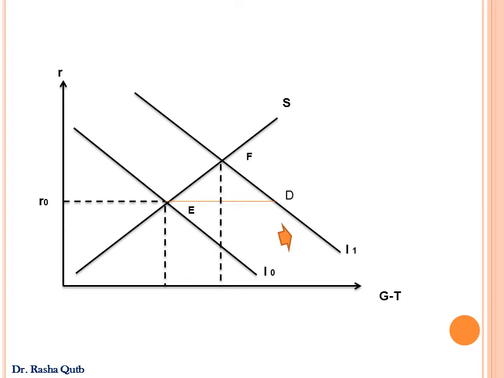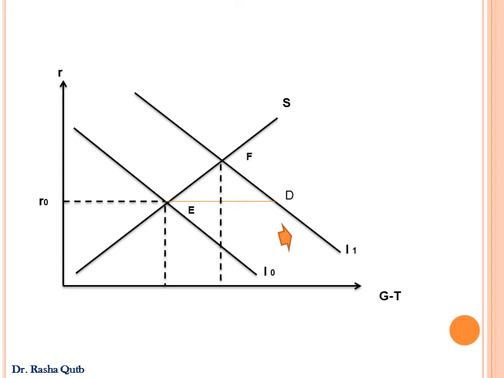At the old interest rate R naught, with the increase in investment demand, there would be excess demand for loanable funds because the cost of borrowing is very low. This induced more demand for loanable funds. In order to get rid of this excess demand and restore equilibrium, the nominal interest rate should increase.